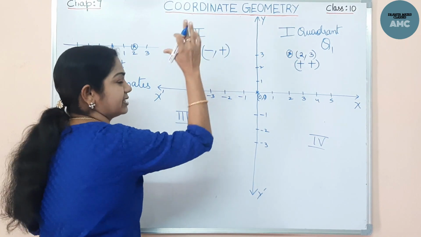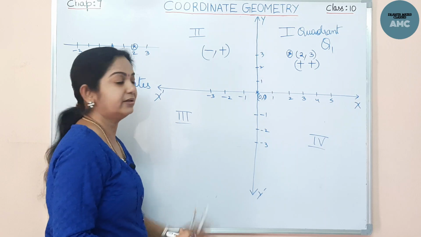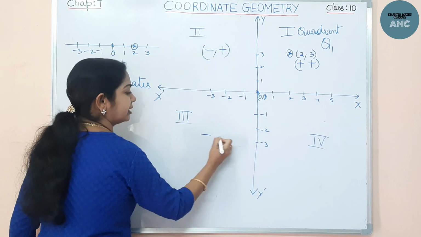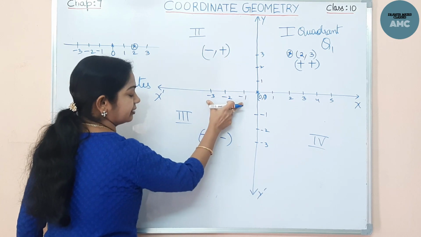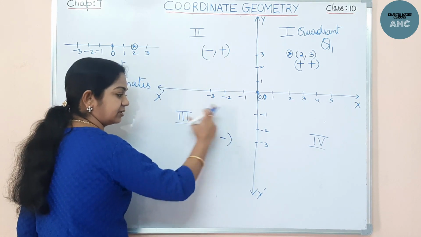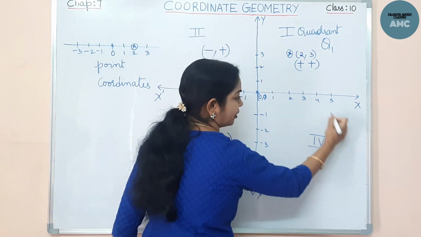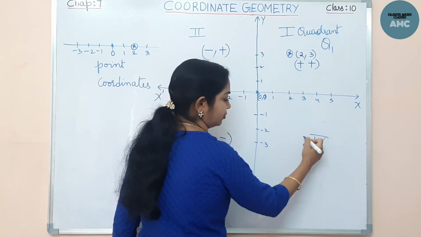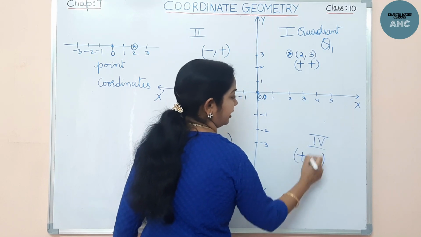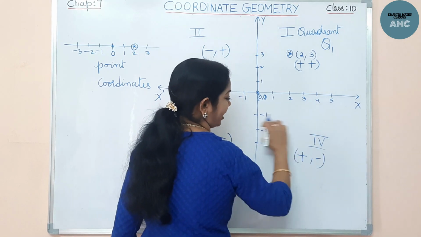All the points placed in the second quadrant are negative and positive. Here both are negative, because the x-axis is negative and the y-axis is negative. So the points located in the third quadrant are negative, negative, whereas the points located in the fourth quadrant get positive and negative: x is positive, y is negative.